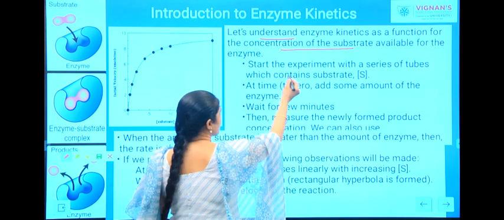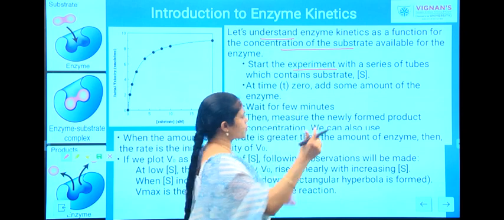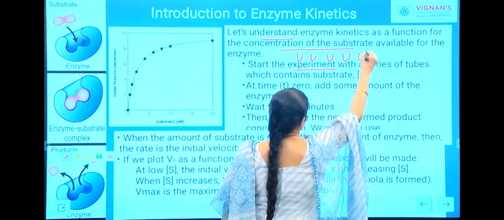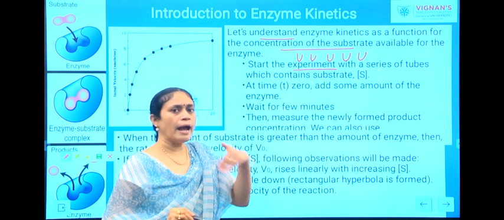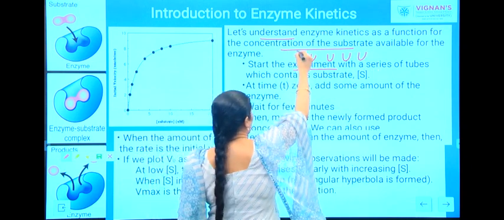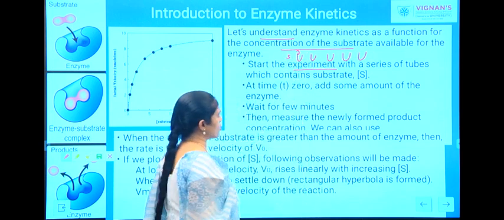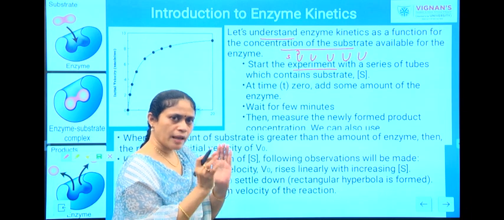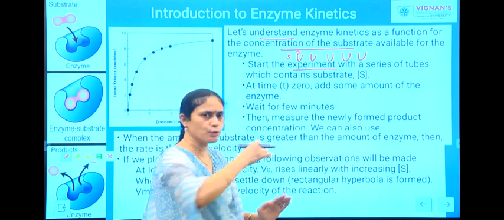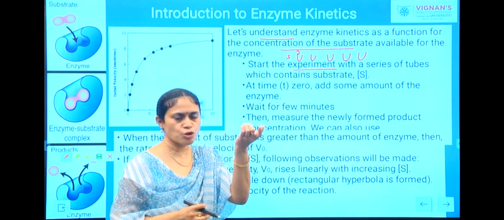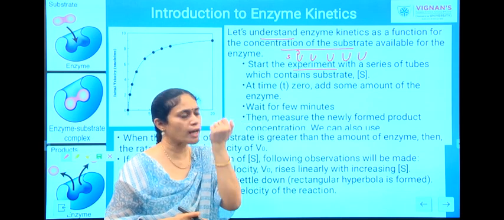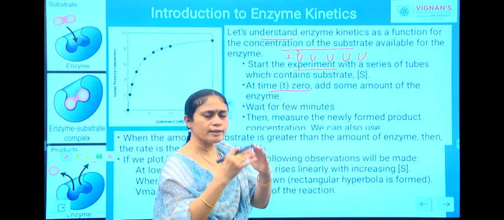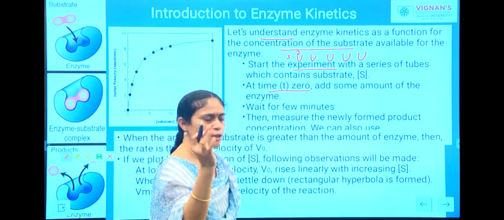Let us start the experiment with a series of test tubes. That means, let us take a number of test tubes. To that, we will be adding the substrate. Now, the point or the time at which you add the enzyme to the substrate molecules present in the test tube, you denote as 0 time.